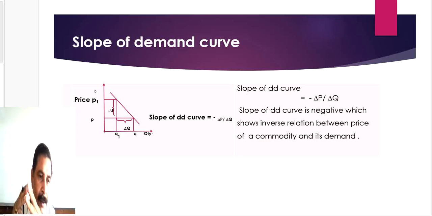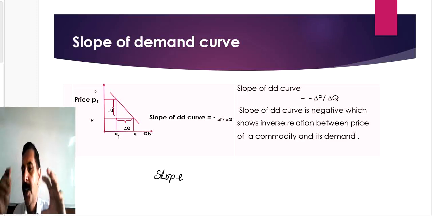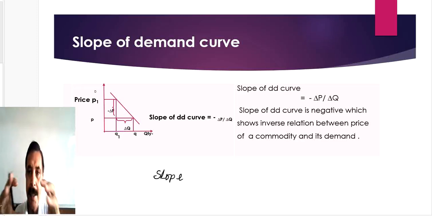Now the last point, slope of demand curve. Slope you have read in maths. Slope indicates direction of change. In microeconomics, if you want to understand the concept easily, you must know how to read the curve and what is the meaning of that curve.